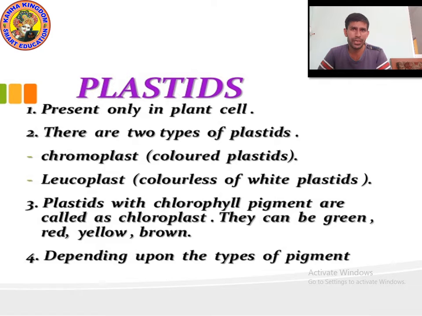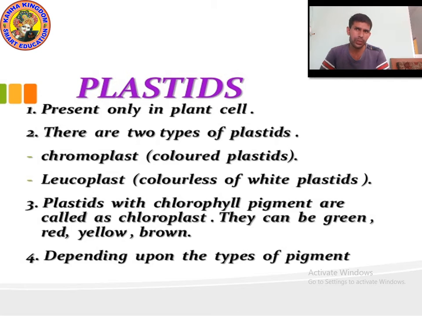Plastids with chlorophyll pigment are called chloroplasts. There is one more plastid, chloroplast, which contains chlorophyll pigment. Because of chlorophyll, it gives green color. And chloroplast may be found in green, yellow, red, or brown color. That's why the color of leaves, green, may be different, depending upon the types of pigment.